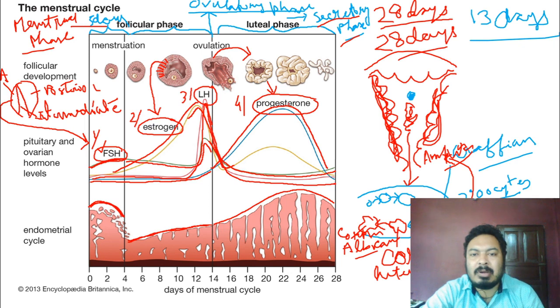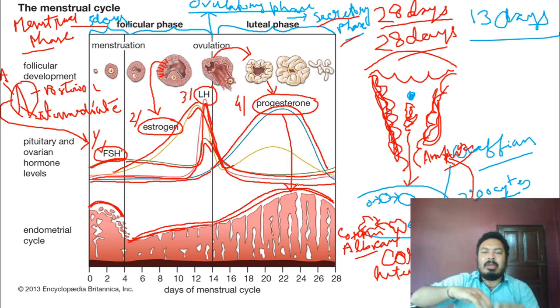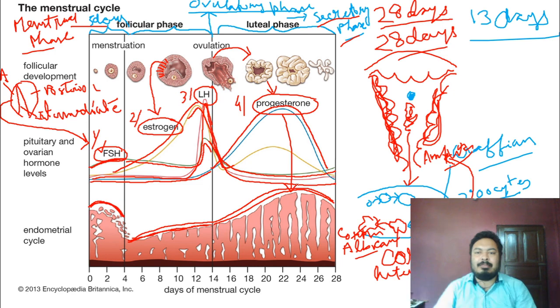And what is the function of progesterone? I already said it helps in the thickening of the endometrium lining. So this much thick up to 14 days. Now see, after 14 days, you see the thickness is going up. It is very thick after 14 days because of this particular hormone. So progesterone hormone acts on this particular lining, and the lining is going thick and going up and up. That means the most number of blood vessels are generating in the endometrium lining with the help of the progesterone hormone.